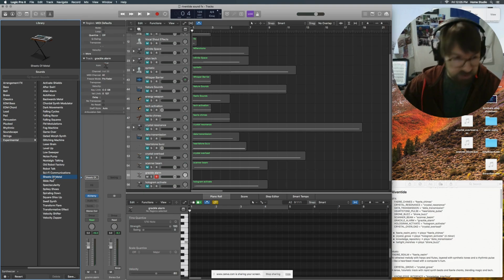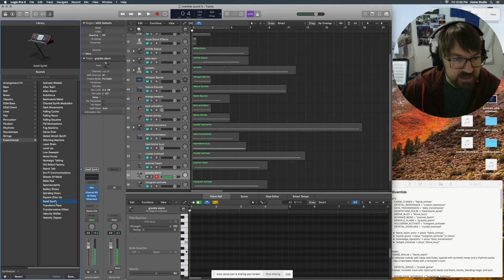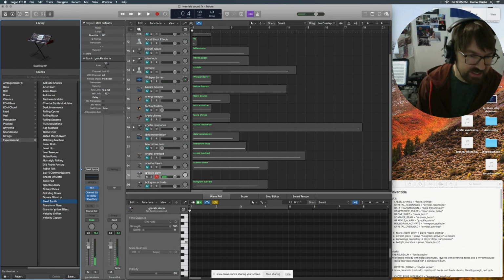What did we do? Sheets of metal. Square gliss up. Spiky shoes. Swell synth. That's good. That seems more fairy-like, I guess.